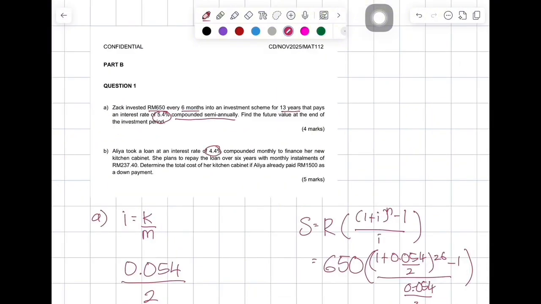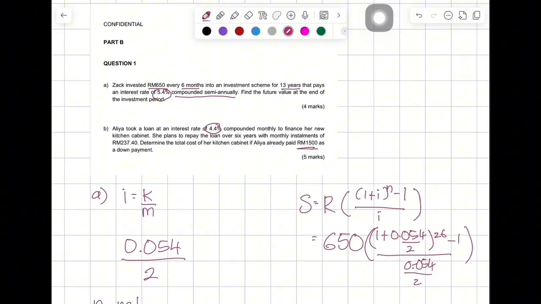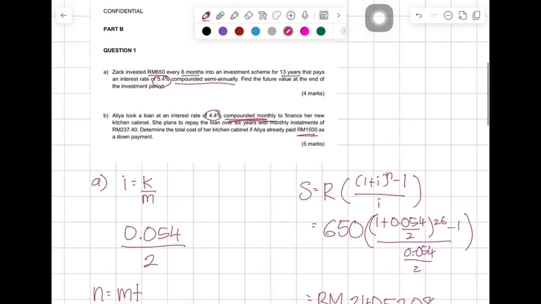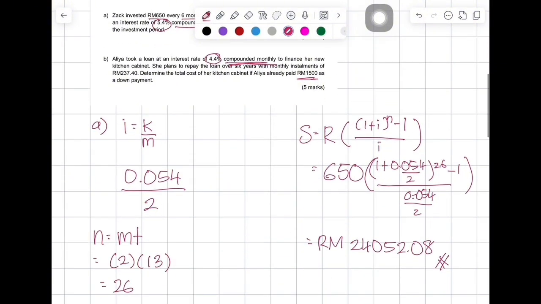Alia took a loan at an interest rate of 4.4% compounded monthly to finance her new kitchen cabinet. She plans to repay the loan over 6 years with monthly installments of RM 2,037.40. Determine the total cost of her kitchen cabinet if Alia already paid RM 1,500 as a down payment.